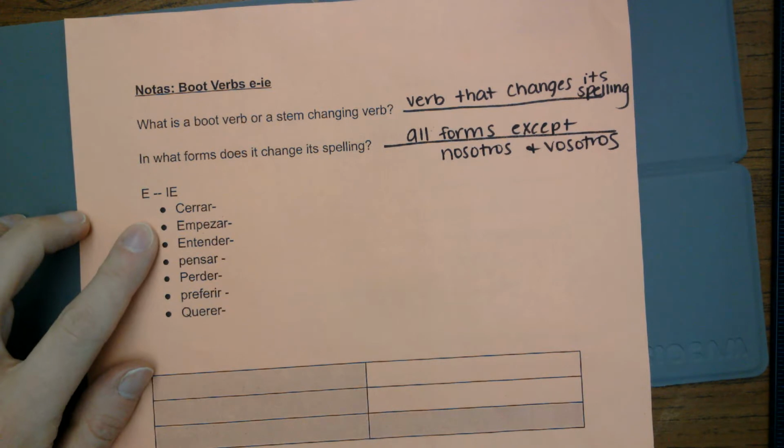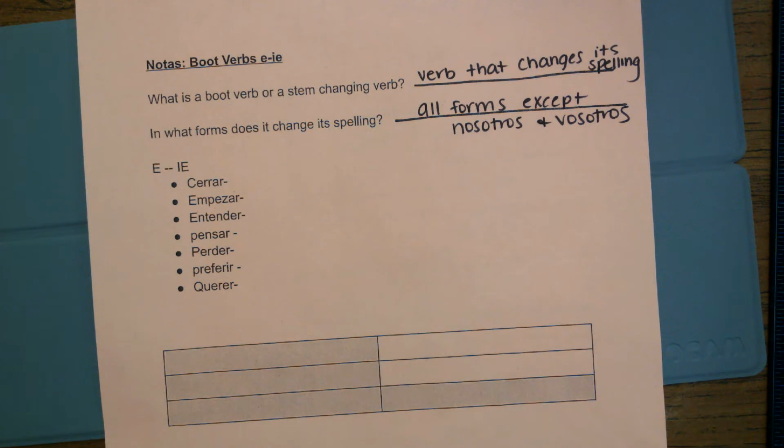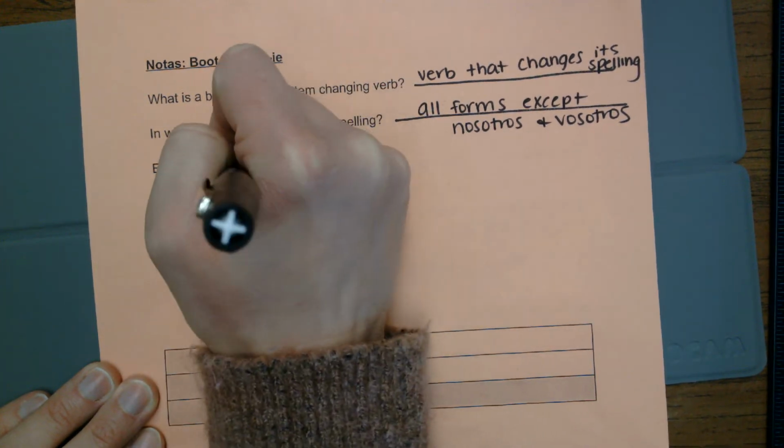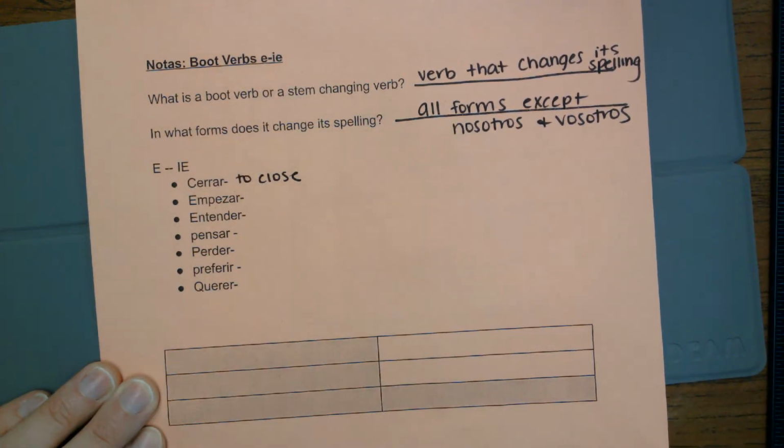And here we have a list of E to IE verbs that we'll be working with. We'll kind of define and go through those definitions together real quick, and then look at how are we going to conjugate them? How are we going to use them in our sentences? So first of all, cerrar is to close. So like if I said, I close the door.